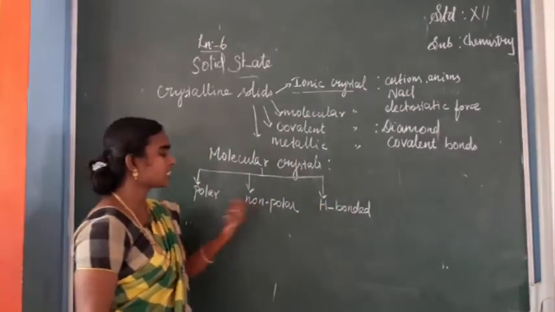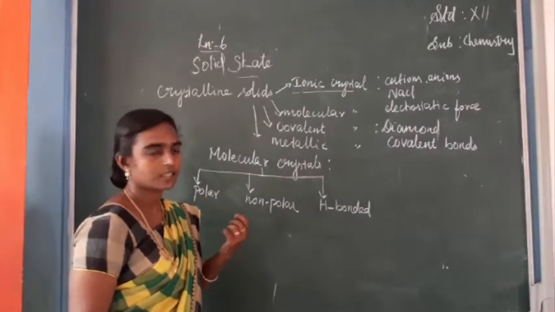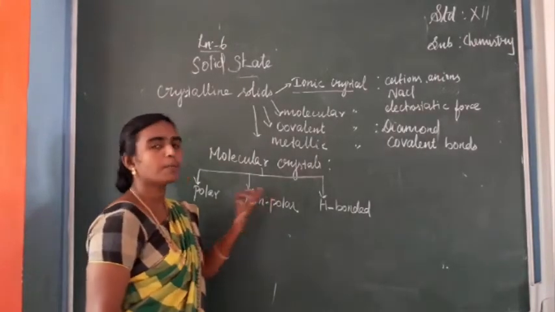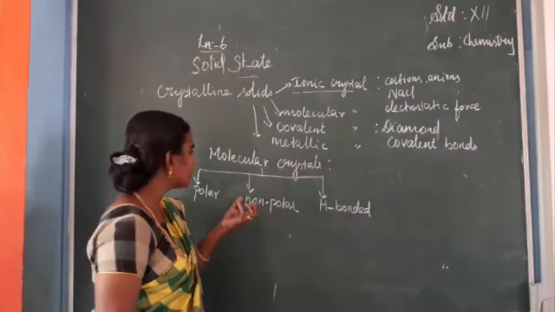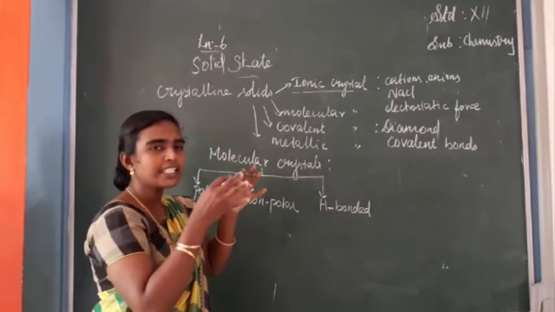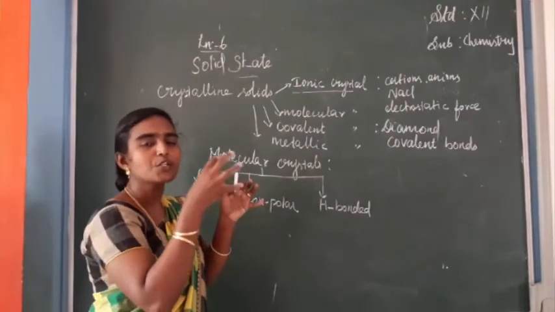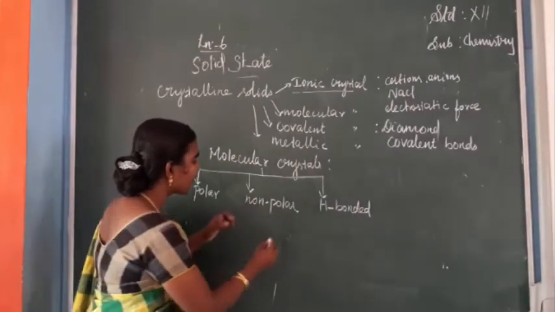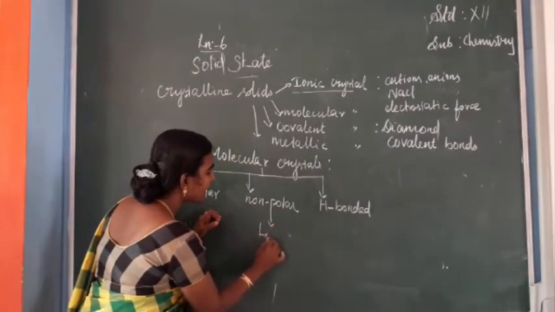So first we can see non-polar molecular crystals. In non-polar molecular crystals, usually here the molecules, these lattice points, otherwise constituents, are linked together by a force that is called London force.